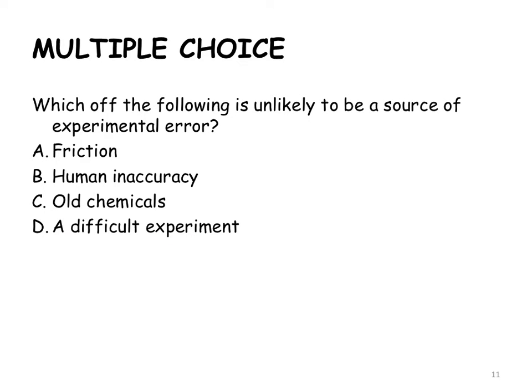Which of the following is unlikely to be a source of experimental error? Most of the time, friction does cause experimental errors. Old chemicals stop experiments from working properly. Humans are very inaccurate creatures. If the experiment is difficult, that should not be a reason for error. You must do the experiment more carefully.